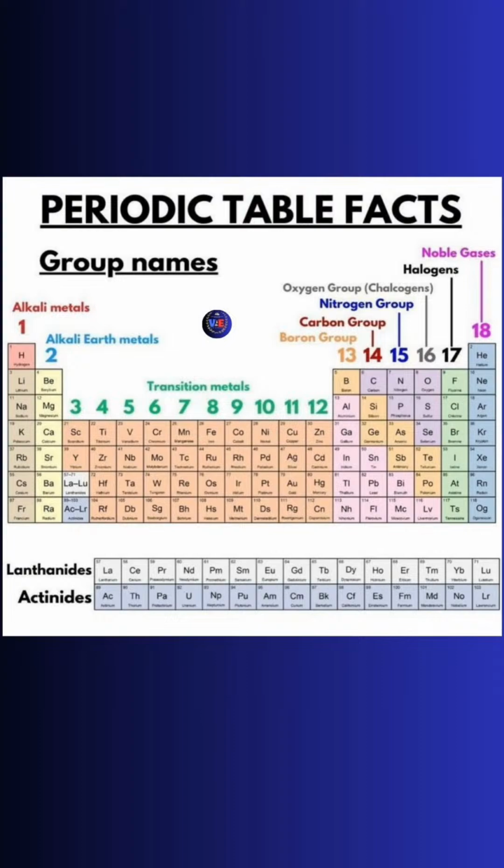Now we are talking about the noble gases. What is the characteristic of the noble gases? The outer shell of the noble gases is completely full.